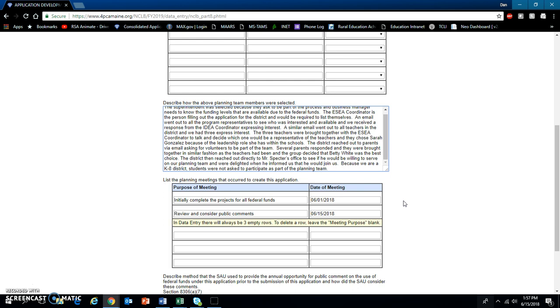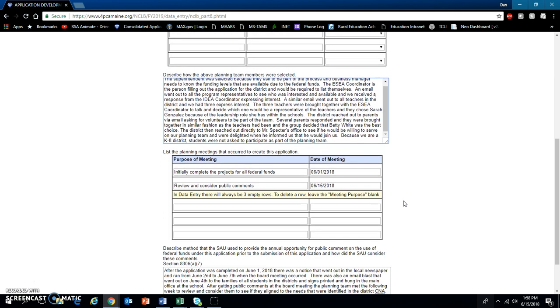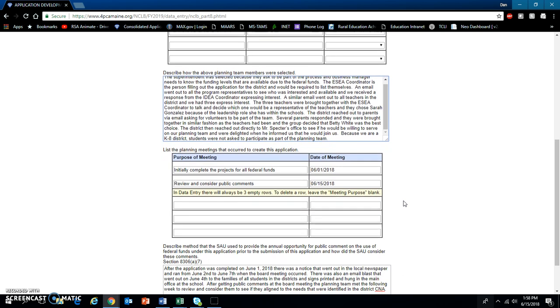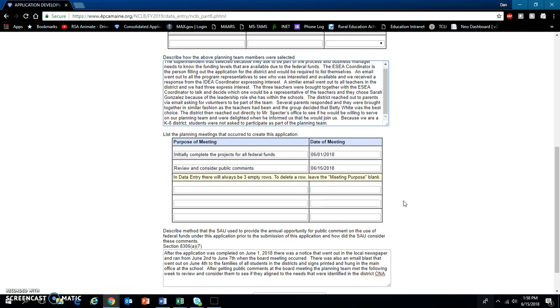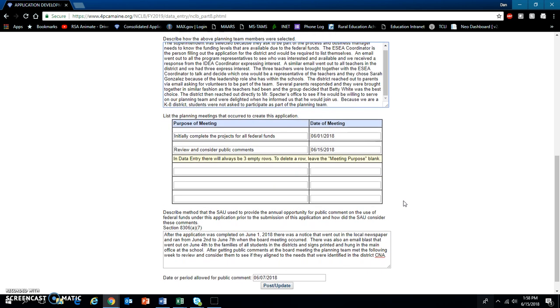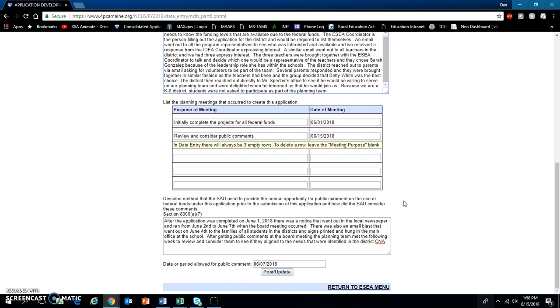Next is the narrative of how the district provided the opportunity for public comment on the use of federal funds under this application prior to submission and how those comments were taken into consideration. In this example, we would write something like this.